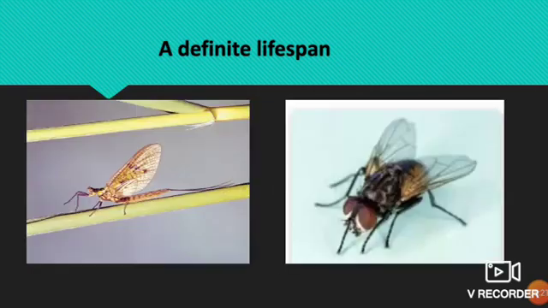On the other hand, the lifespan of the mayfly. In the picture, see the first picture, it is a mayfly. The lifespan of the mayfly ranges from 1 hour to 24 hours. That means the lifespan of a mayfly is 1 day. And the lifespan of the housefly, see the second picture, it is a housefly, correct? So what is the lifespan of the housefly? It can live for 1 to 4 months.